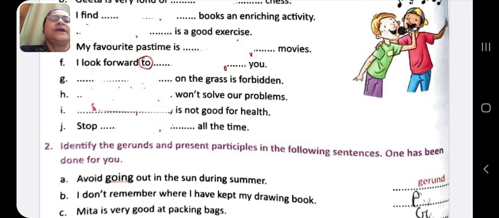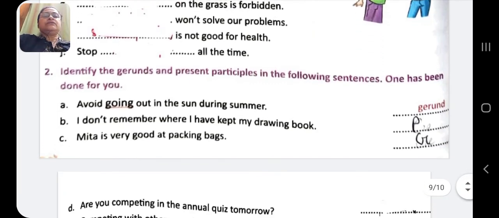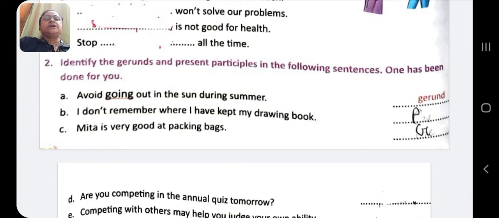Now identify the gerunds and present participle in the following sentences. One has been done for you. Please pay attention here. Avoid going out in the sun during summer. So avoid. What to avoid? Going out. So here going out is the object. So it is gerund.